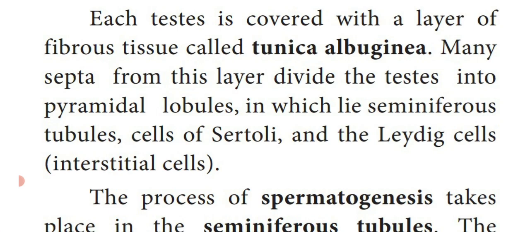A fibrous tissue known as tunica albuginea. So the pair of testes are covered with a layer of fibrous tissue known as, what is that one? Tunica albuginea.